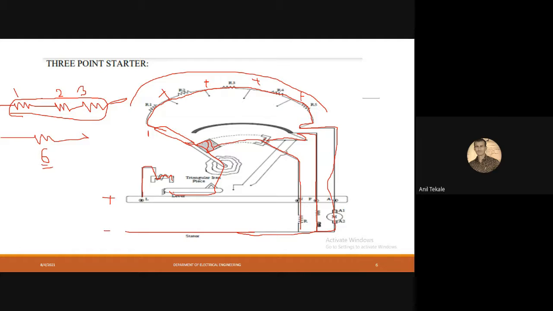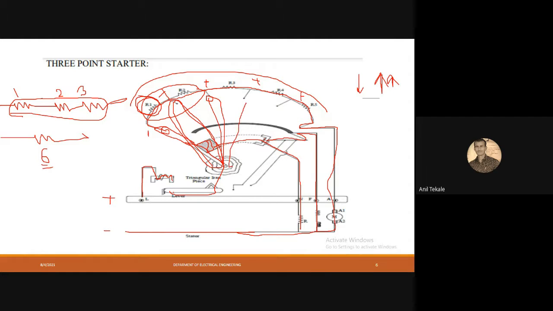Now I'll come to the second rod position. Once I come to the second position, what will happen? My R1 resistance will get out of the circuit. That means the resistance is reduced a little bit, so my current will increase a little bit. Then at the third position, 2 resistances will get out, and my current will again increase.